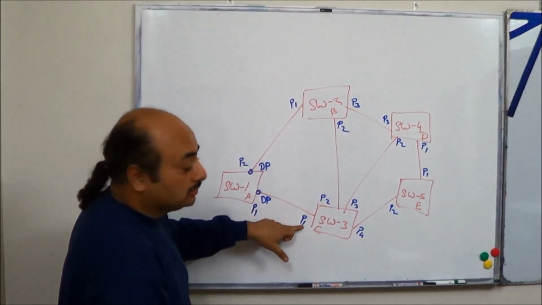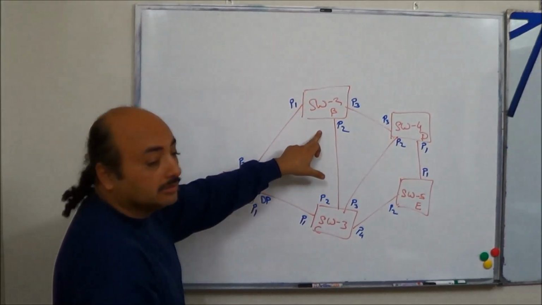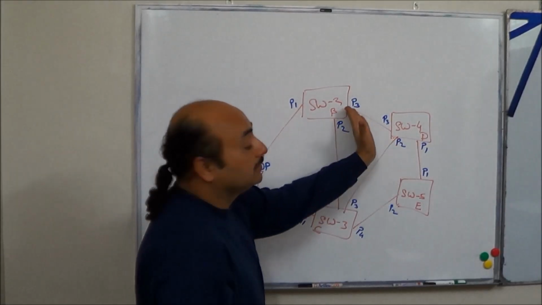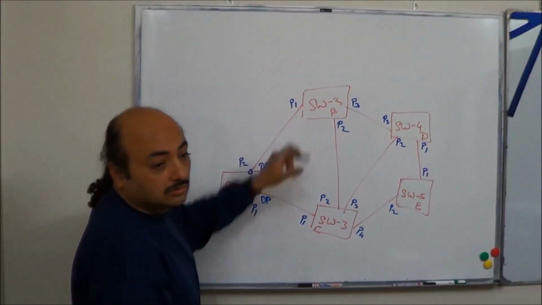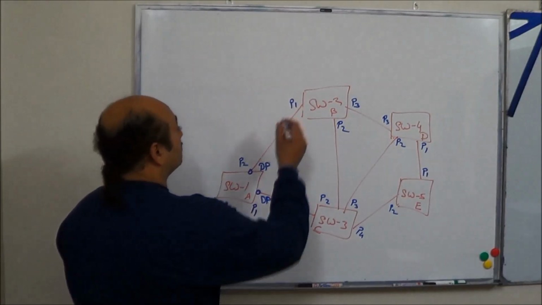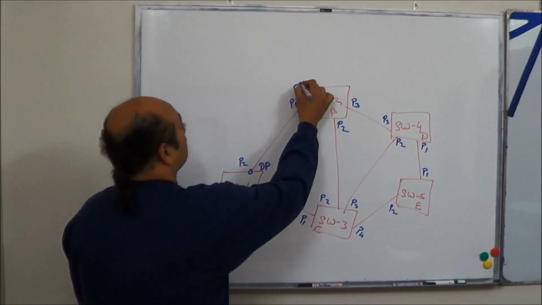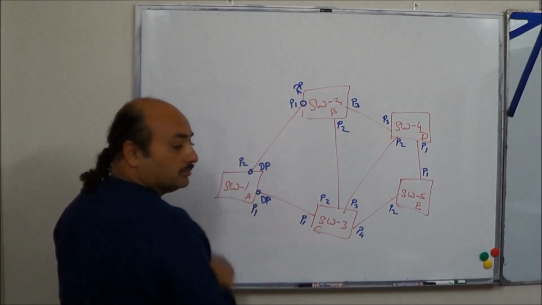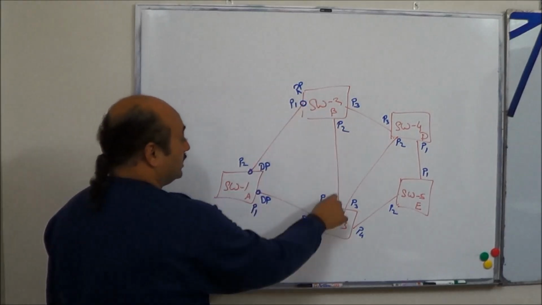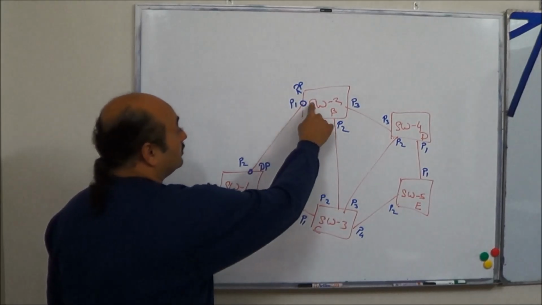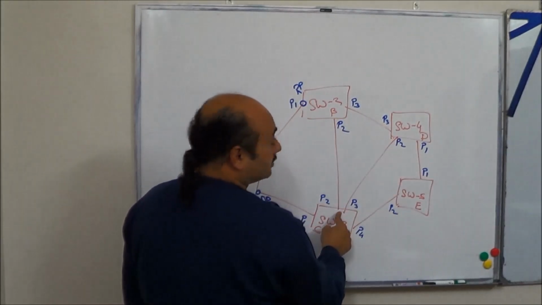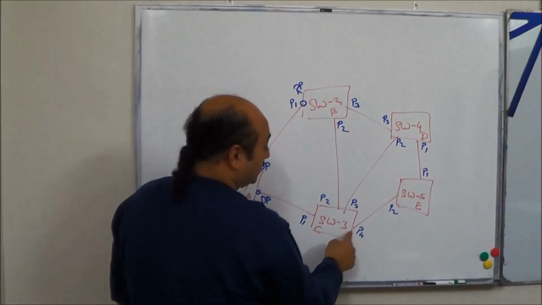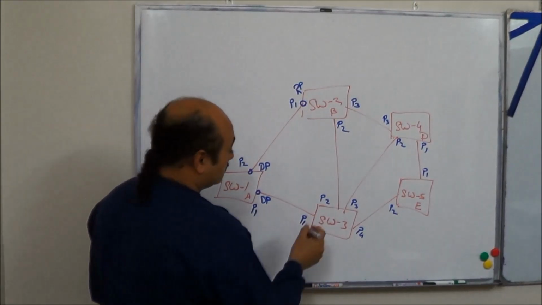From here 0. From here 10. From here 0. From here 10. From here 20. So this is RP for this switch. Correct? Let's come to this switch now. Coming here 0. Coming here 10. Coming here 0. Coming here 10, coming here 20. Coming here 0, coming here 10, 20, and coming here 30. Will become 30.